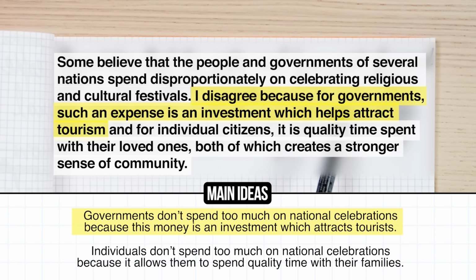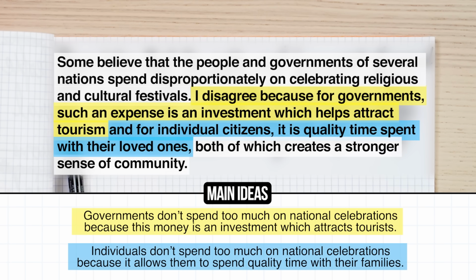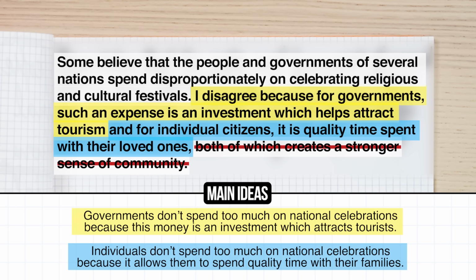I disagree because for governments, such an expense is an investment which helps attract tourism, and for individual citizens, it is quality time spent with their loved ones, both of which creates a stronger sense of community. Okay, good. So my main criticism would be you're adding in an extra idea here. If you add that in and you don't discuss it here in the main body, then it's like, why did she just throw that in there and then didn't actually go into it? Creating a sense of community is kind of a third idea.